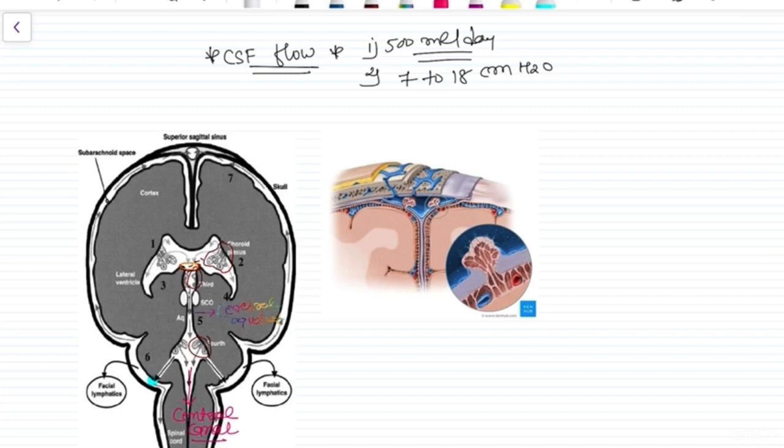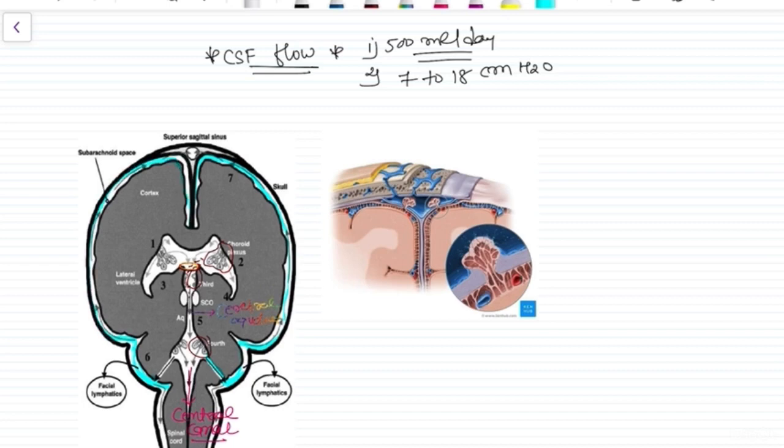From the fourth ventricle, the CSF flows into the subarachnoid space through the foramen of Luschka, and the median foramen is called the foramen of Magendie. From the fourth ventricle it goes into the subarachnoid space that covers all the periphery of the brain, and it reaches like this in the subarachnoid space, right?